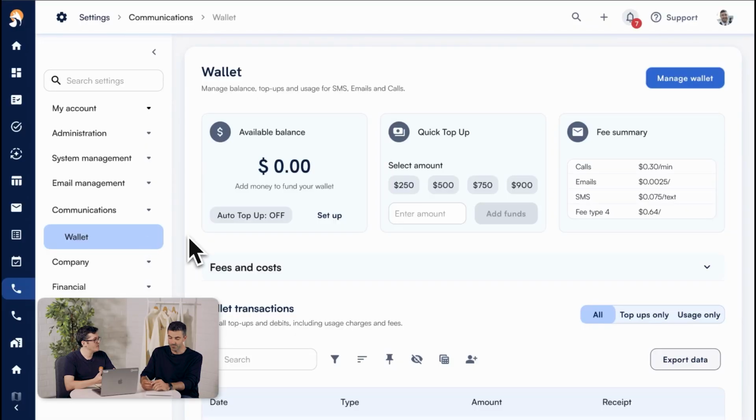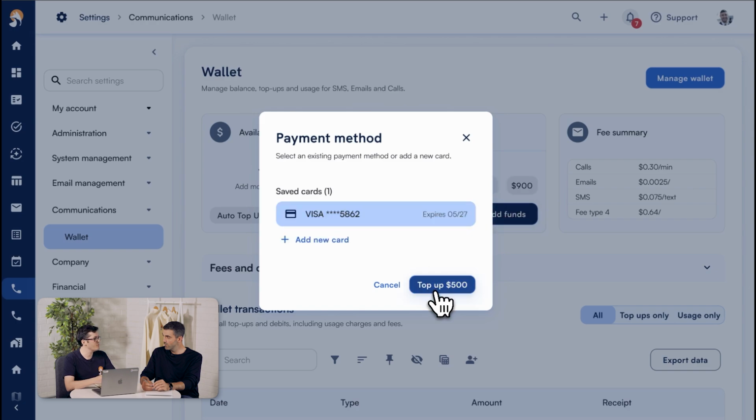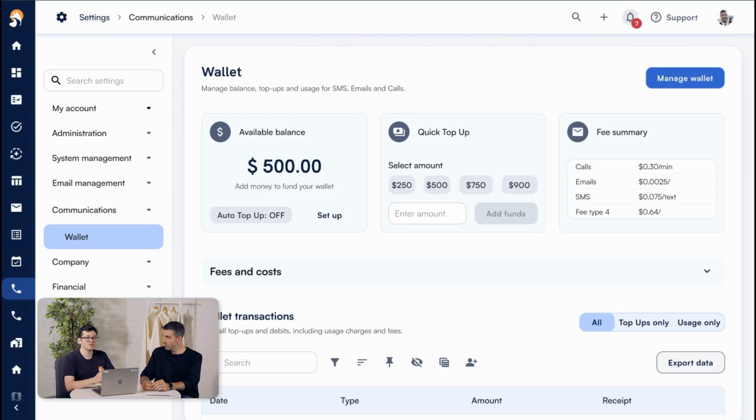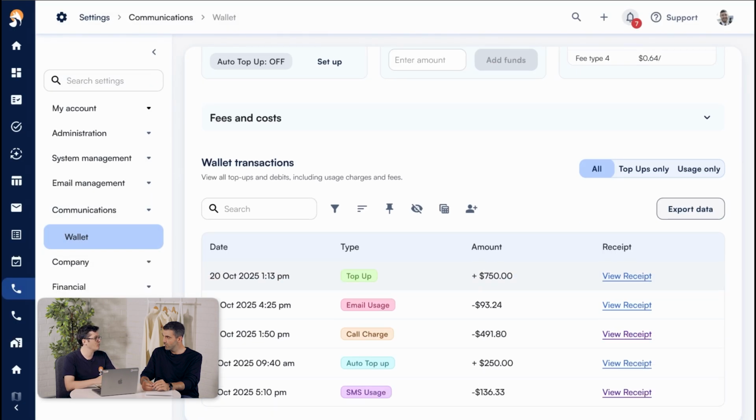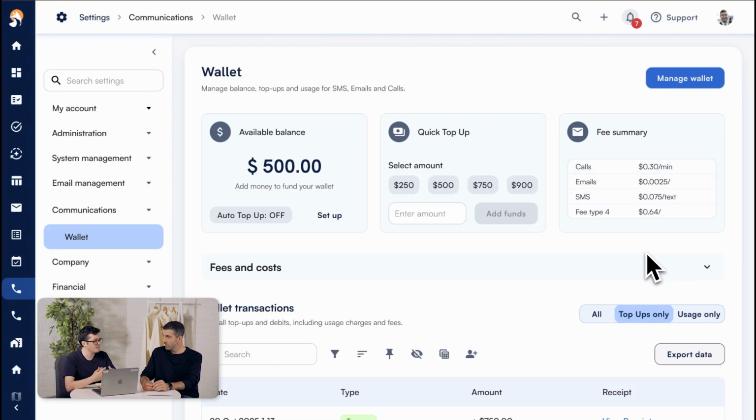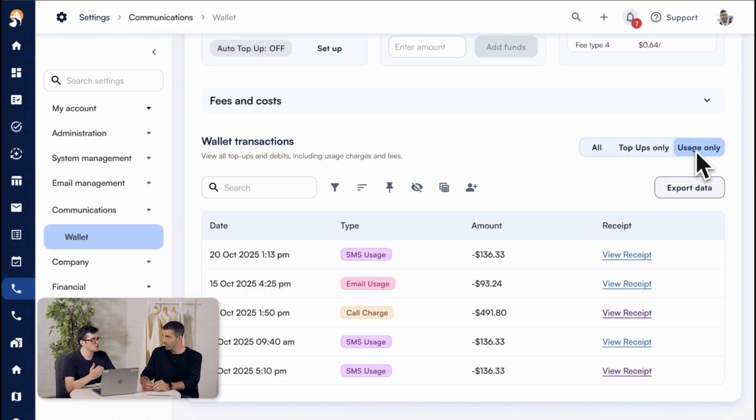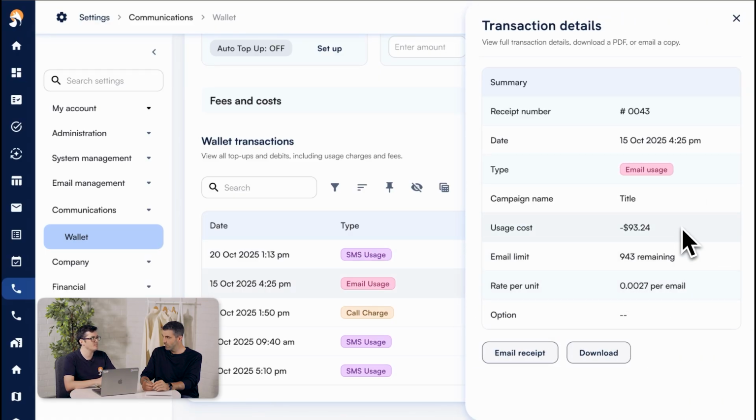So we've got a new feature rolling out called SwiftFox Wallet. SwiftFox Wallet will allow our customers to load up funds that can then be used throughout all of our communication tools. So being able to send SMSs, make phone calls, and send emails. The SwiftFox Wallet will be able to hold those funds and then show the exact history of all of the times that those communication tools are being used. So pretty much a self-service model when it comes to how you can top up credits for these things, rather than having to wait to get your invoice at the end of the month. SwiftFox Wallet will be a big one.